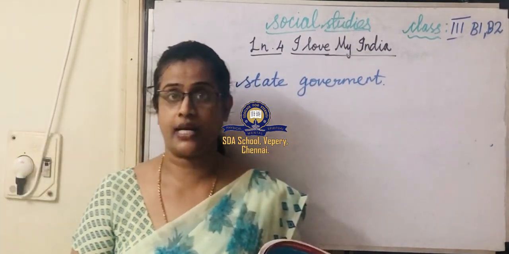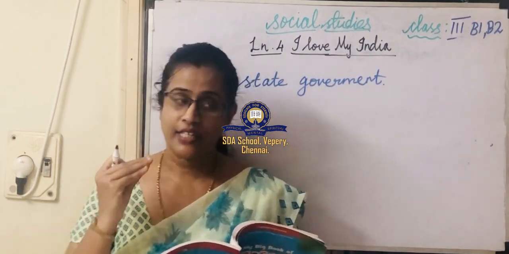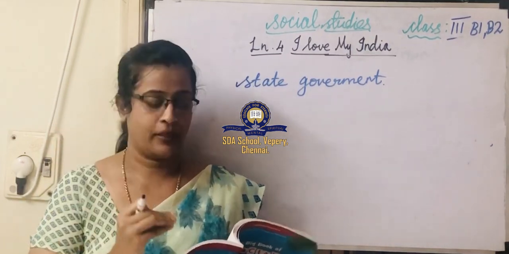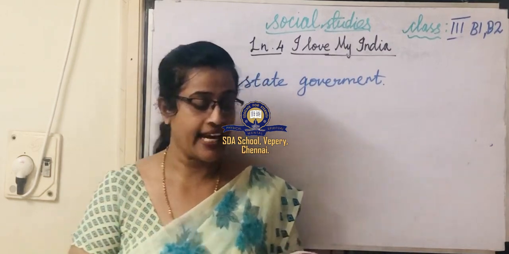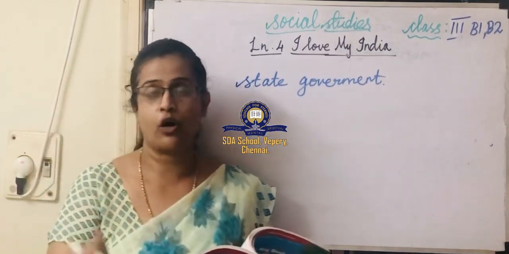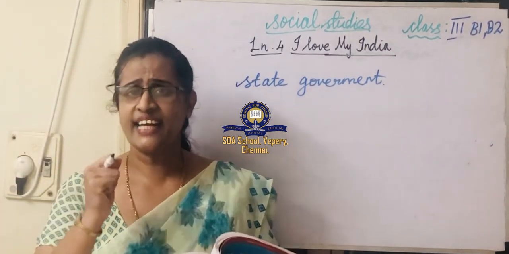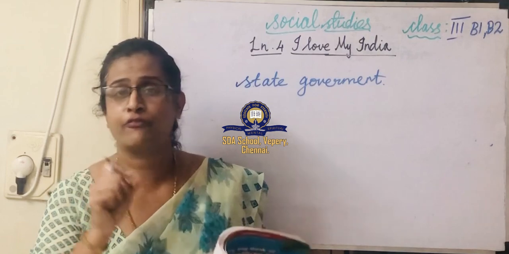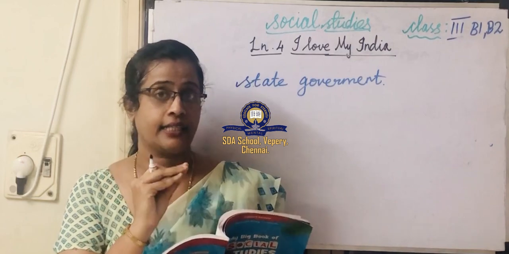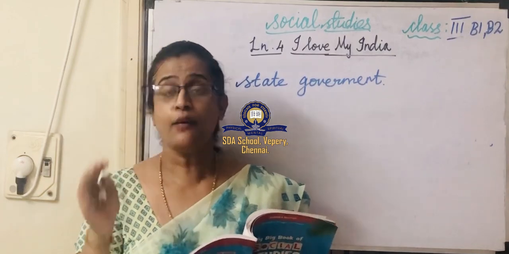Page number 29. Why is the state government formed? It is very difficult for the central government to look after or solve the problems of all the people. Therefore, each state elects its own government, and this government is called the state government. The state government looks after the welfare of the people in that state. Each state has its own government, so it takes care of the people living in that particular state.